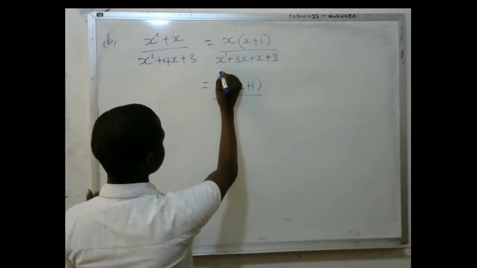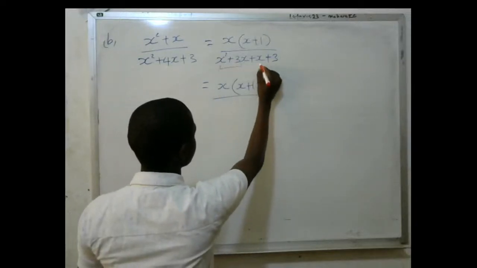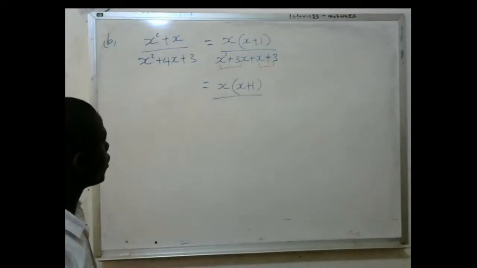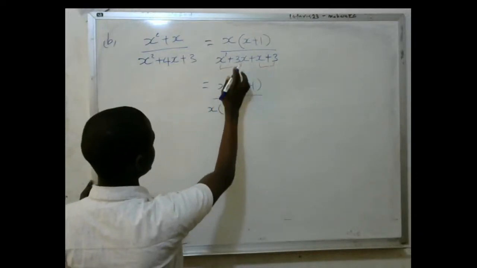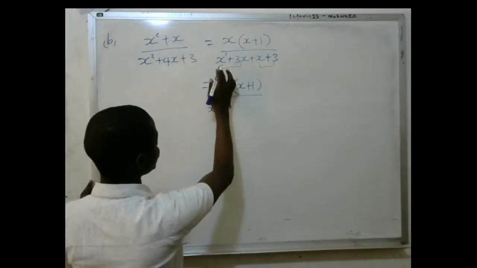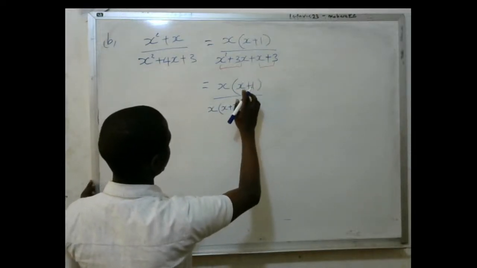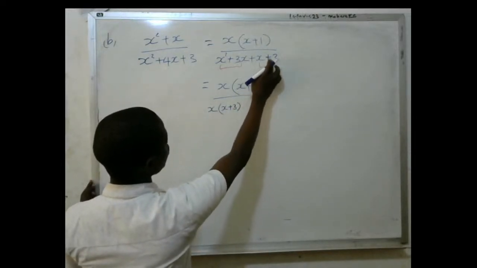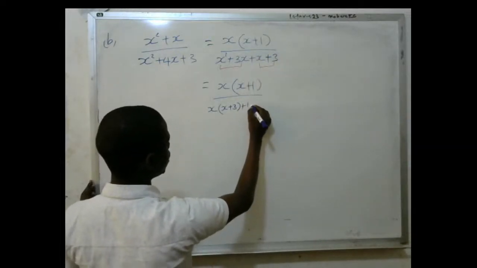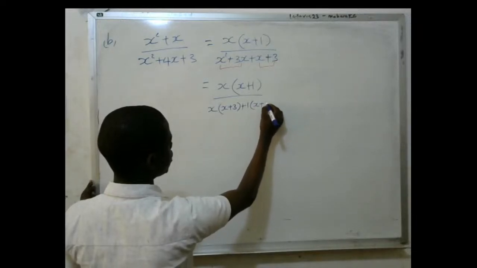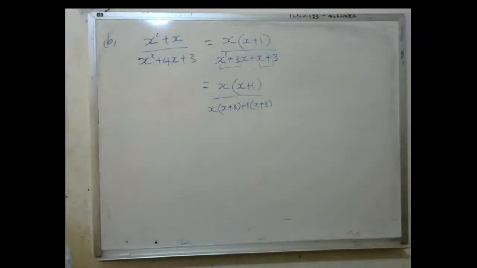Here, I'm going to factorize these two. You see these two? I'm going to factorize them, and I also factorize these two. If I'm factorizing, here I will factorize out x, and I remain with x plus 3, because x is common on these two. And what is common here? It is 1. There is no number that is common here. So I will factorize out 1 and remain with x plus 3. If I remove 1, when I multiply 1 with this, I go back to the original figure.